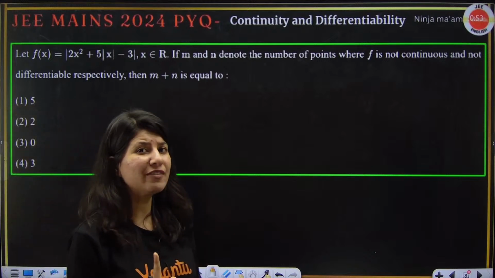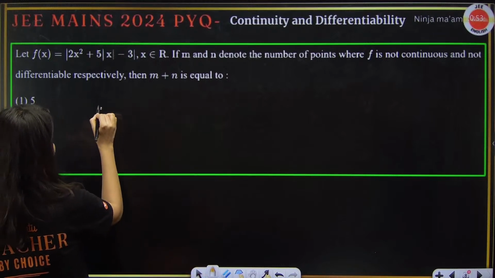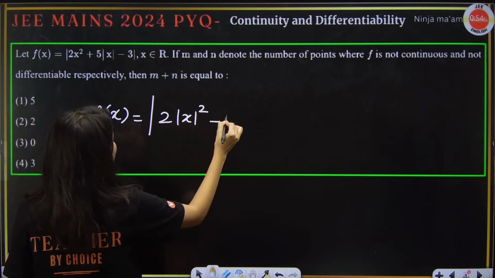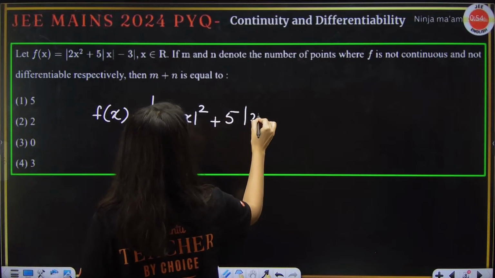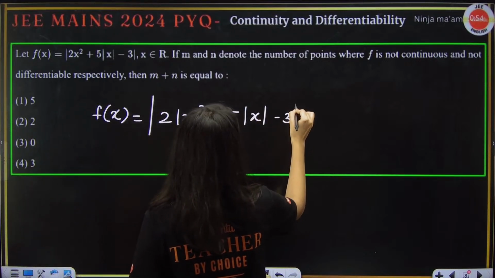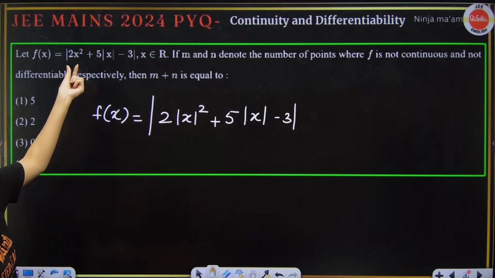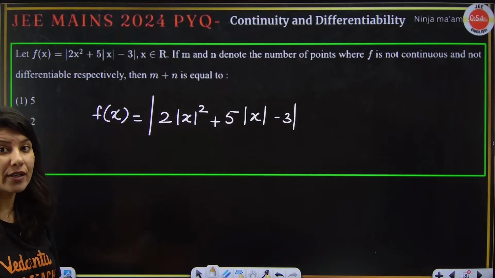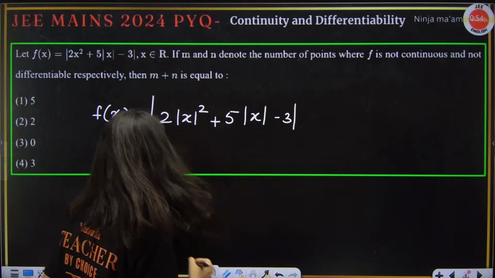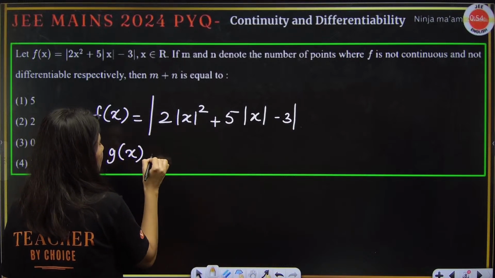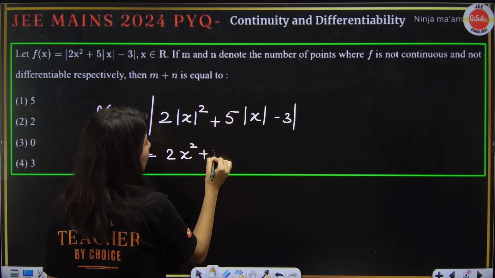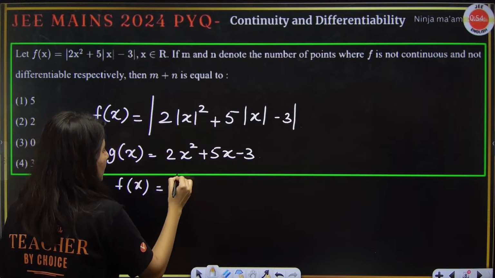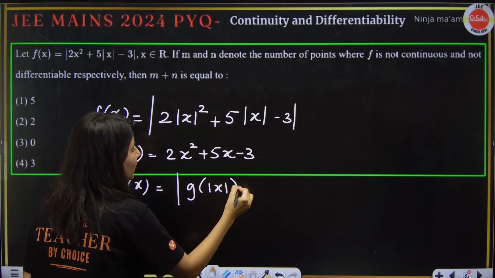Now, I don't know if you have noticed that f of x is actually mod of 2 mod x square plus 5 mod x minus 3 mod. This is f(x). So basically, I have done a little change over here. x square can be written as mod x square. Why am I doing that? Because if I assume that my g(x) is 2x square plus 5x minus 3, then your f of x is nothing but mod of g of mod of x.